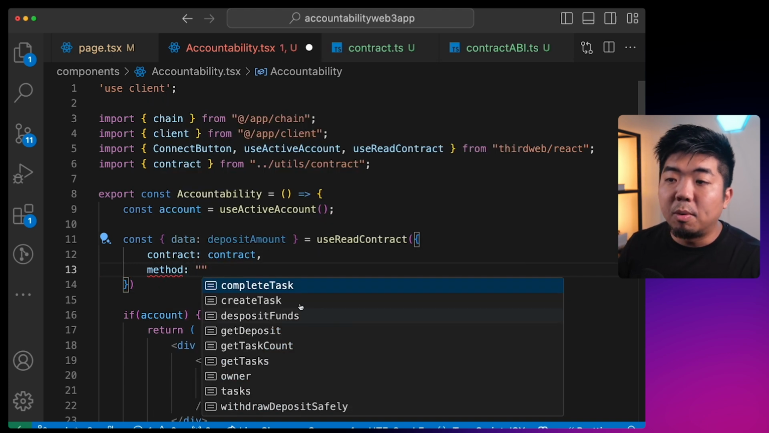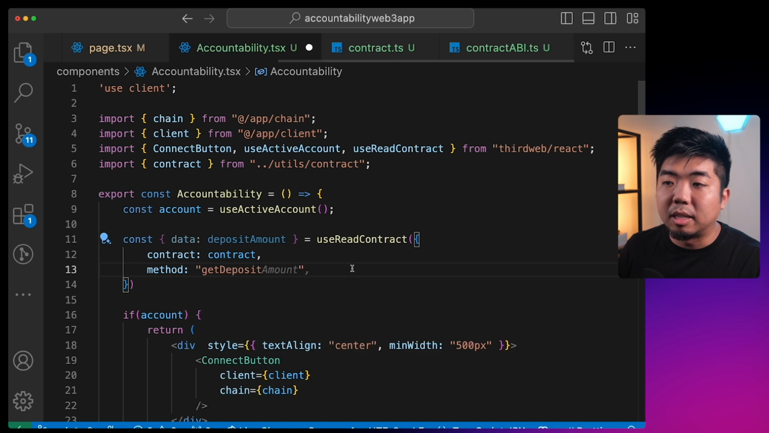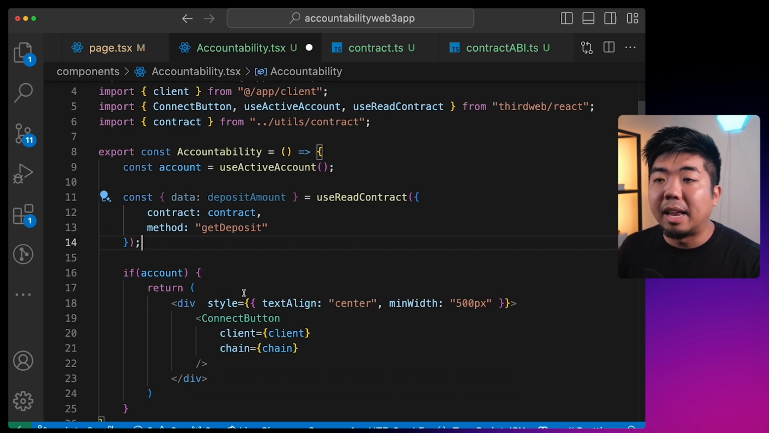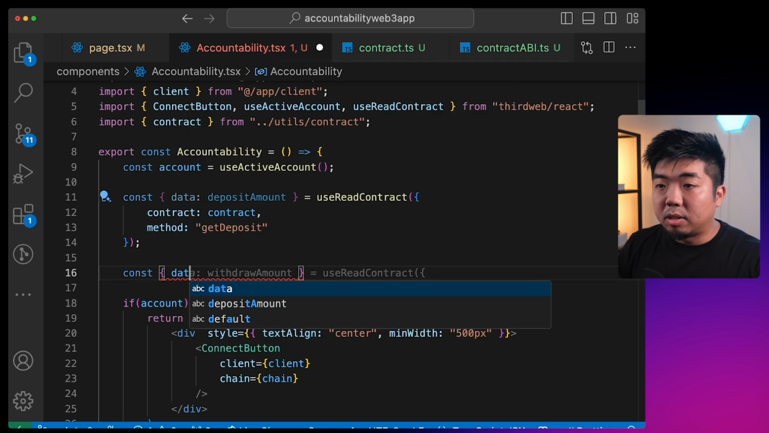So now we'll be able to see all the functions from our smart contract here because we provided it with the ABI. So what we're going to do here is call the getDeposit. And this is going to return us the deposit amount of the balance stored in the contract. We'll do the same thing here, so we'll get the data back.